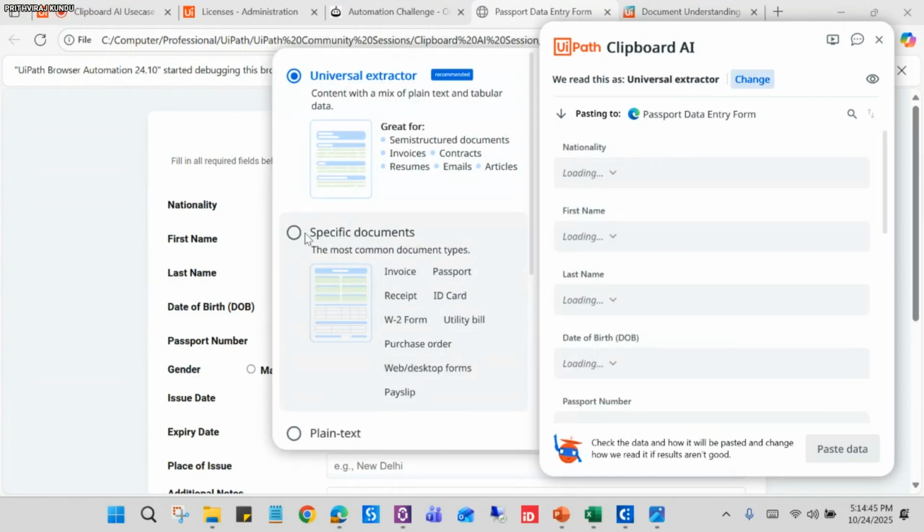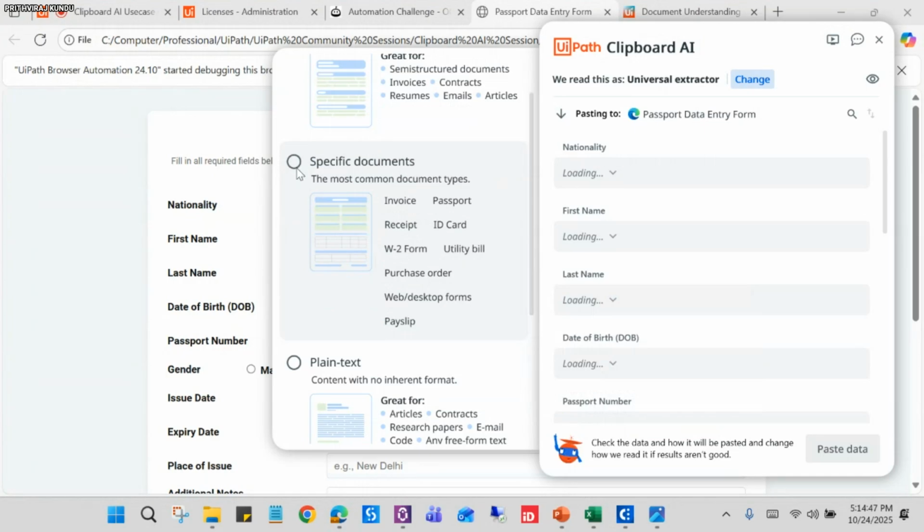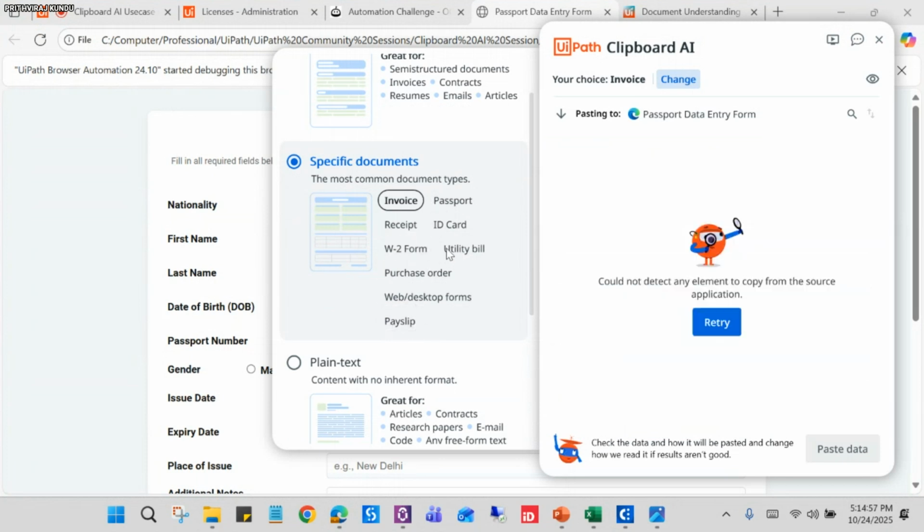So we have added the payslip, right? We can go to this specific document, and you can see the payslip is now populated here. Previously, it was not in the list. Because we added it in the extraction model, it is listed here.